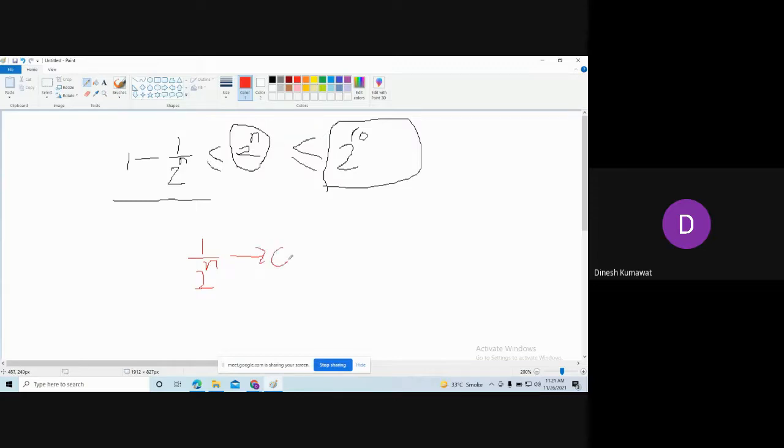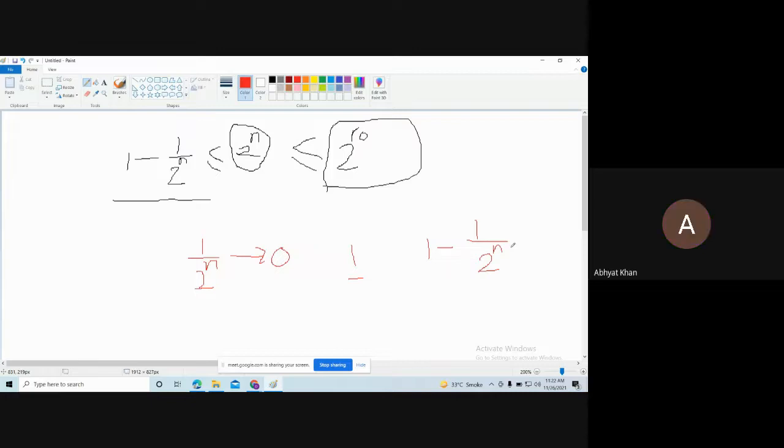Okay. Now observe what is the relation between these two numbers. What is the relation between 1 and 1 minus 1 upon 2 to the power n?